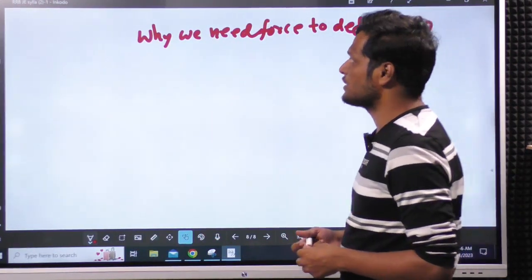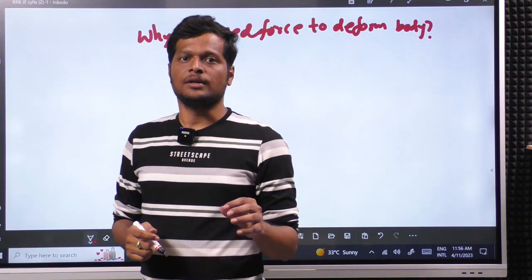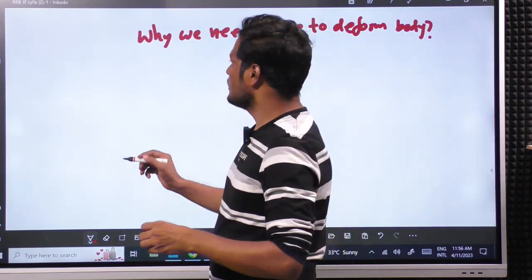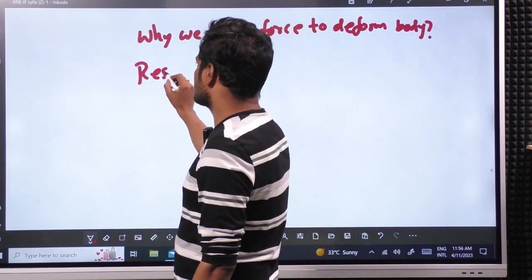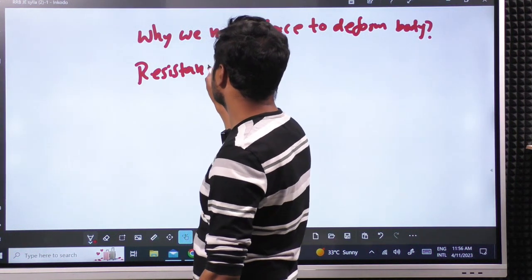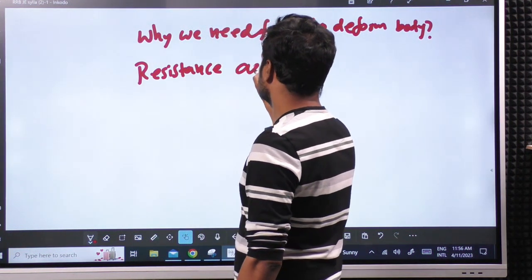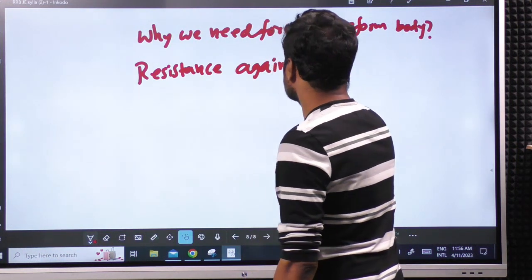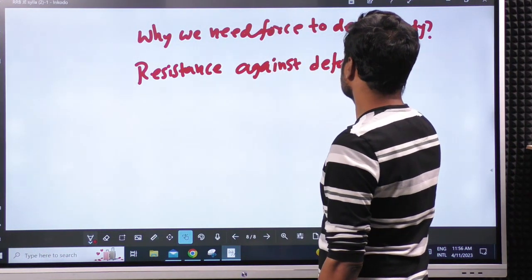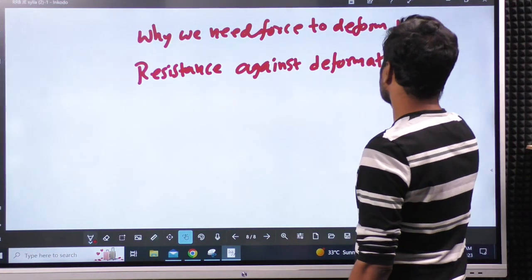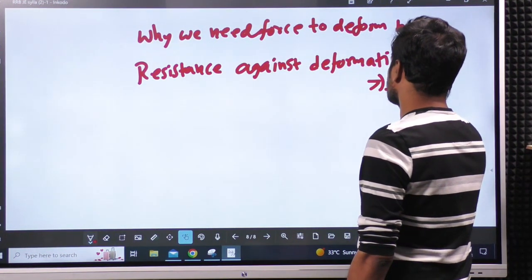Okay. Why do we need that force? Similar to inertia, the body also will have a resistance to deformation. Resistance against deformation is called stress.